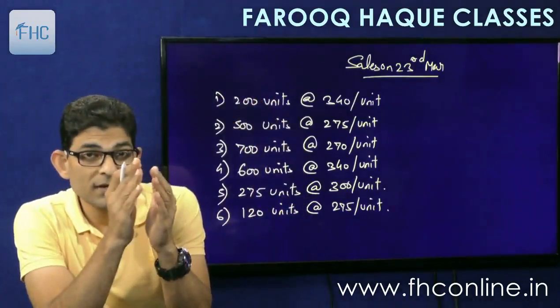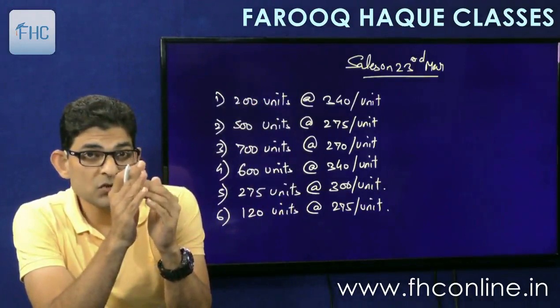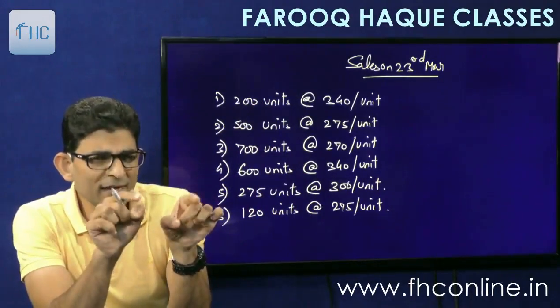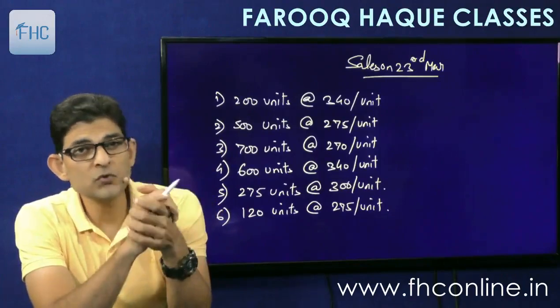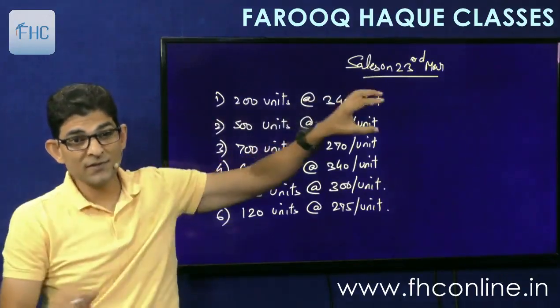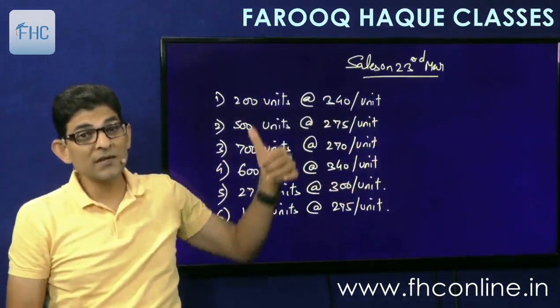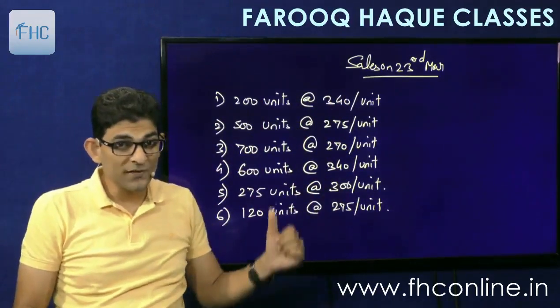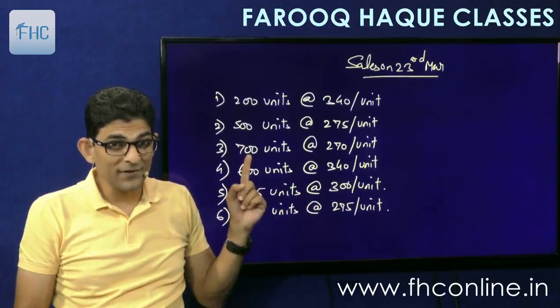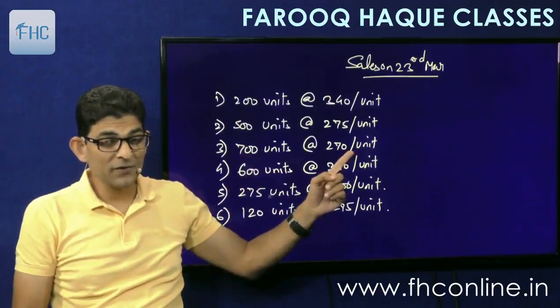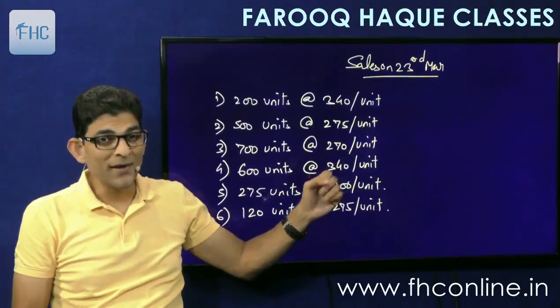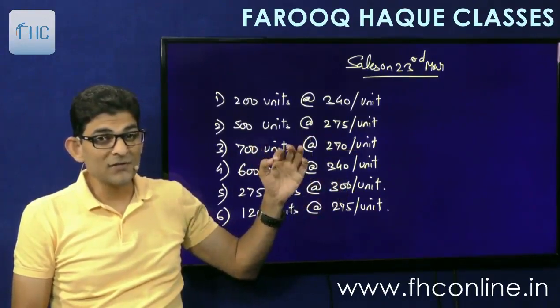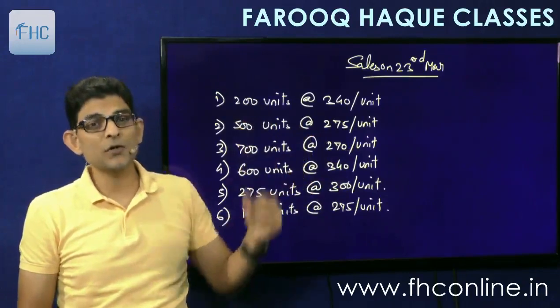So it says that price at which the greatest aggregate quantity of goods are sold. Take that price at which the greatest aggregate quantity is sold. So which price should we take? What is the greatest quantity? 700. So price for 700 is 270. So should I take 270 per unit? No. It doesn't say greatest quantity. It says greatest aggregate quantity.